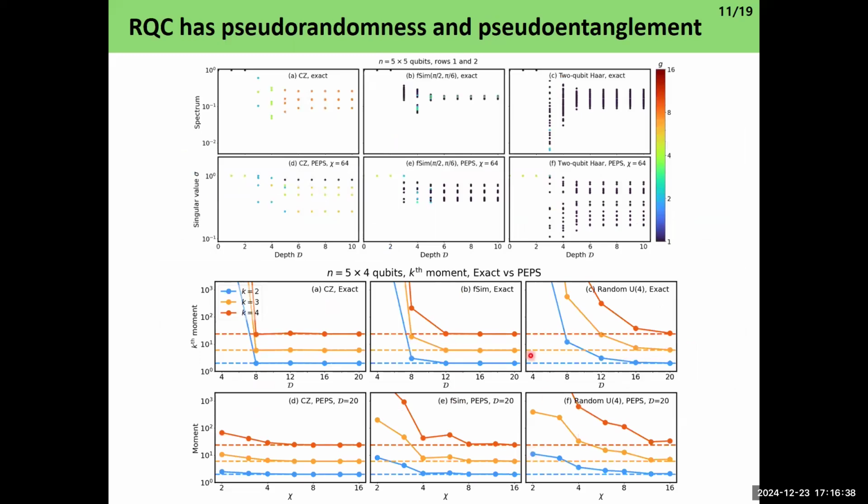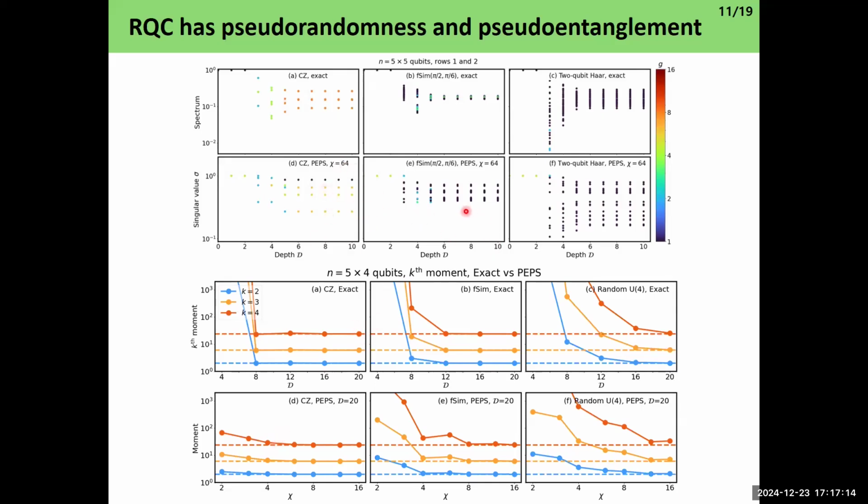One interesting thing about this result is that even though these random quantum circuits only use two-qubit gates, even for large systems, they cannot be distinguished from exact Haar random states up to 4 moments. This orange line is k equals 4. So we call it a 4-design in technical terms. What it basically means is that it is polynomially hard to distinguish the true Haar random states from the random states we generated with two-qubit gates.